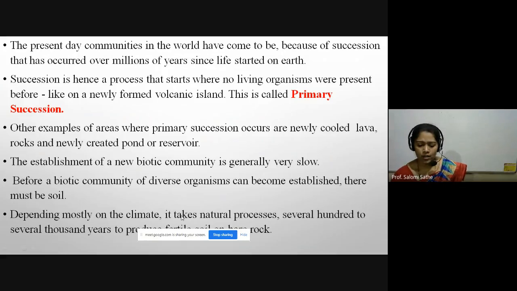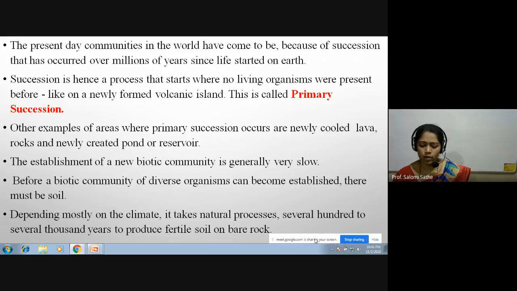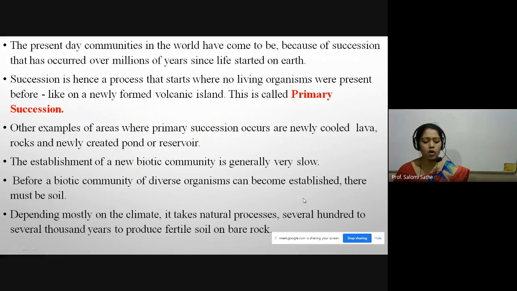Soil is one of the most important factors in succession or the development of a community. Depending mostly on the climate, it takes natural processes several hundred to several thousand years to produce fertile soil on barren rock or bare rock.